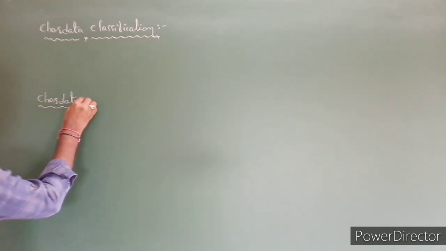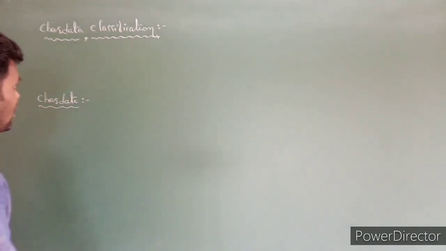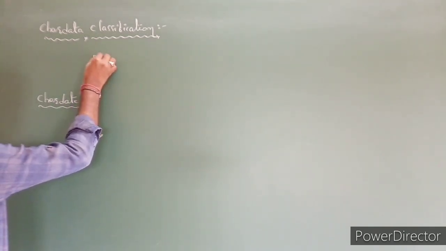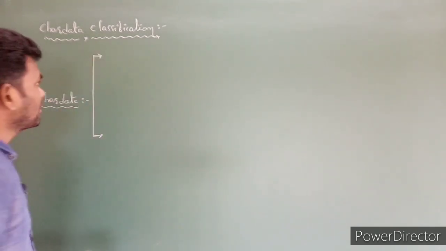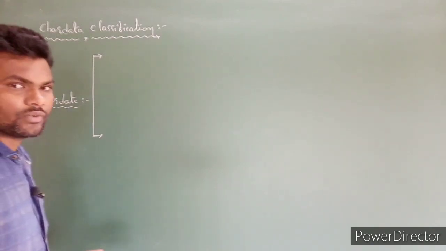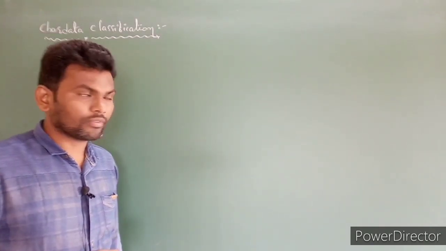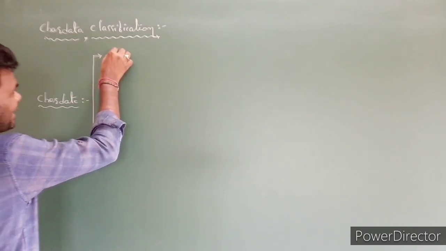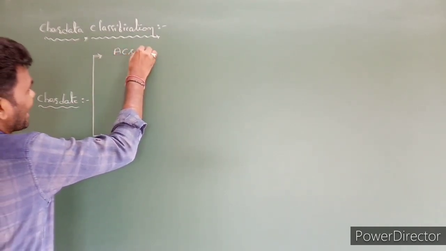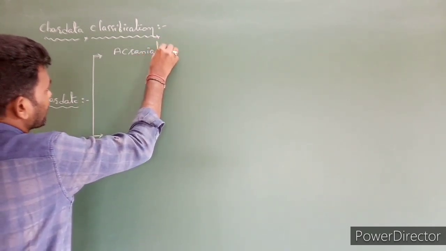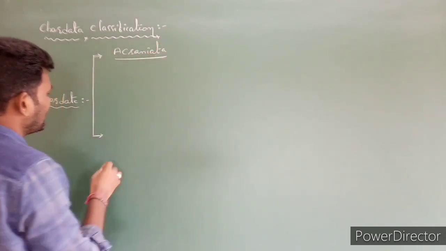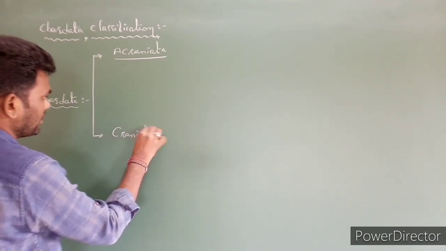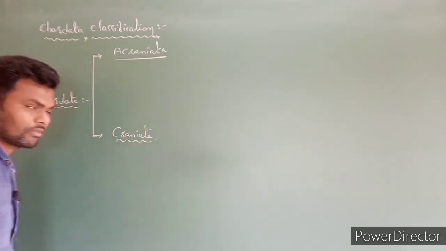Chordates, or Chordata, are first divided into 2 groups or categories based on the presence or absence of the skull. The first is Acraniata, one group. The next is Craniata, another group.